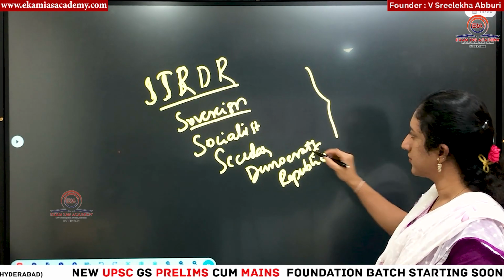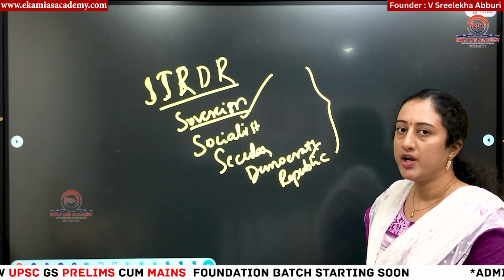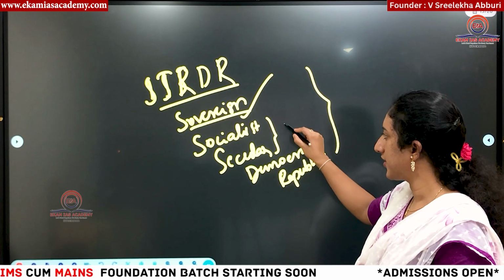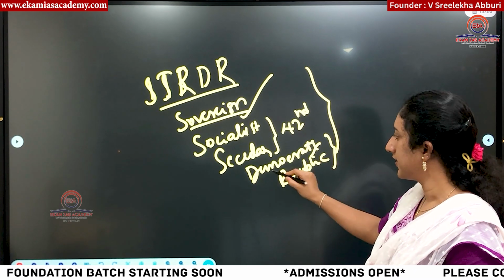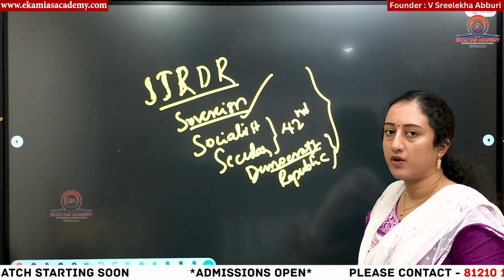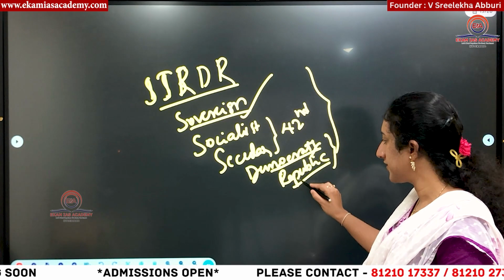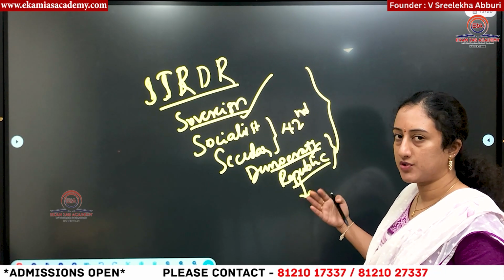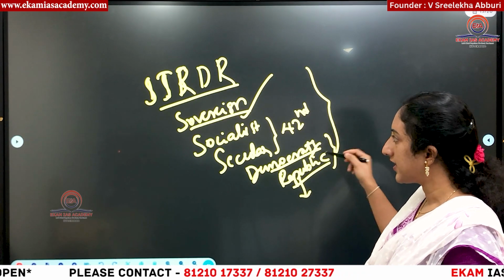Okay, what is this? Sovereign means we are completely free to take decisions for our country. There is no external interference. Although these two words were added later, you know which amendment? This 42nd amendment. Okay, and democratic means the people have the power. It is ruled by the people, of the people, and for the people, right? And republic means the head of the state is elected. There is no monarchy in India, and all government or public offices are open for all. So this is what republic means.